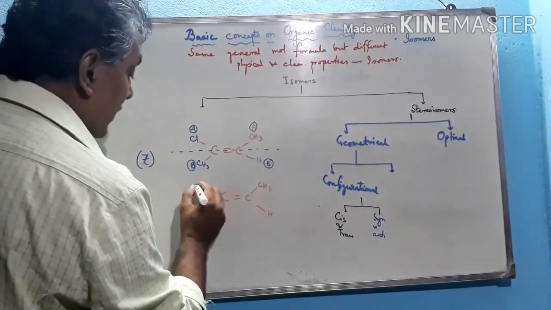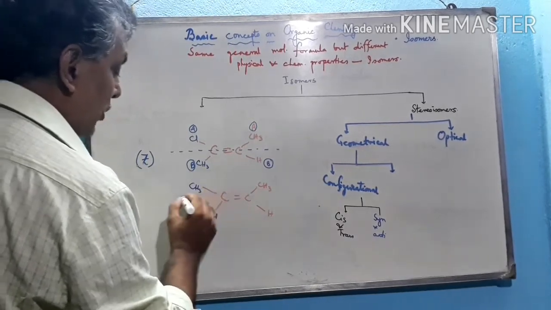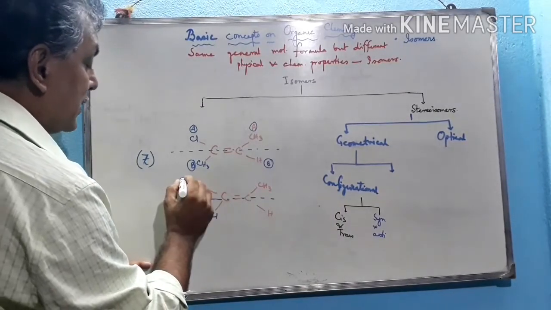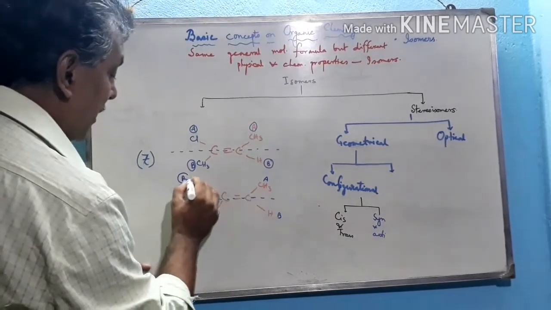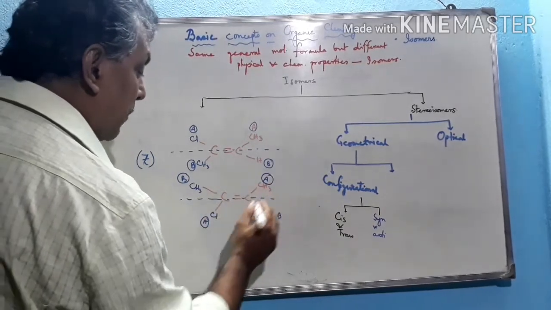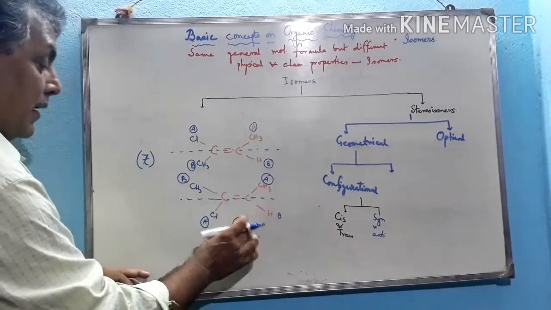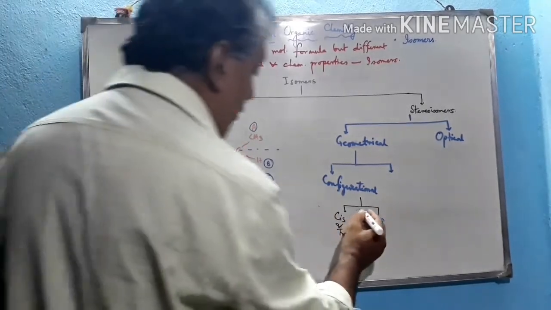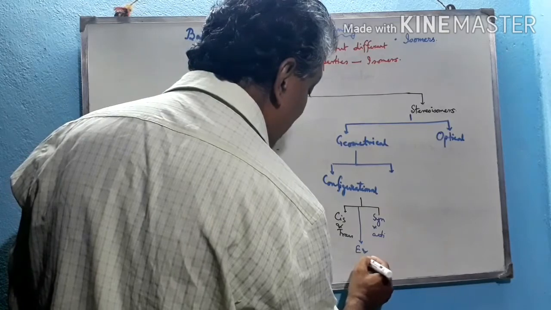And if we draw this structure like this, CH3 is here and Cl is here. With respect to this imaginary plane, this is the CH3 group, which is the B group here. Here this is A and this is B. But here this is B and here this is A. As the A groups are on opposite sides with respect to this imaginary plane, this is called the E isomer, entgegen. This is entgegen, and that was zusammen. So Z and E isomers. The second form is actually the Z and E isomer, that means E and Z isomers.